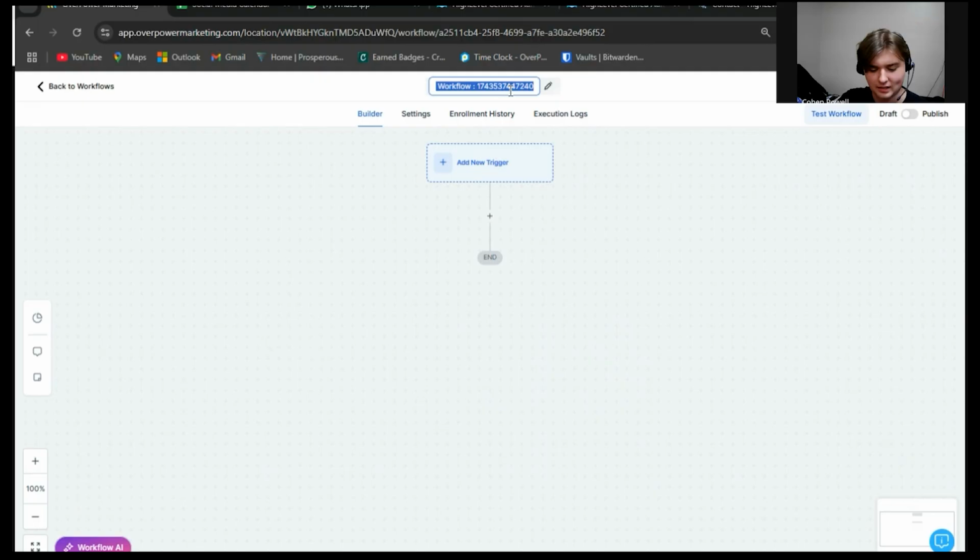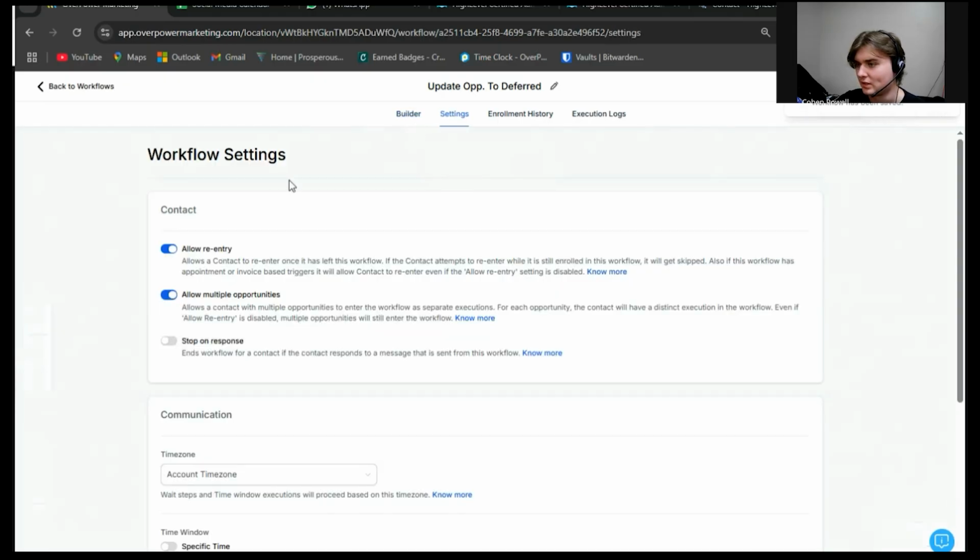So let's say update opportunity, because we want to update any tags that are not interested to deferred within the pipeline. So hit save. And very first thing, we want to go to our settings. And since we're going to be working within the pipelines of our opportunity board, we want to click on allow multiple opportunities, and we do not want to allow multiple opportunities.